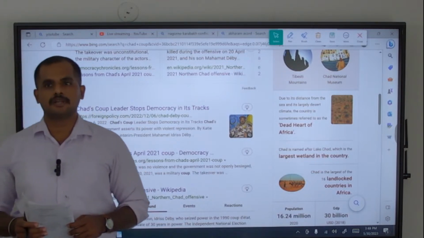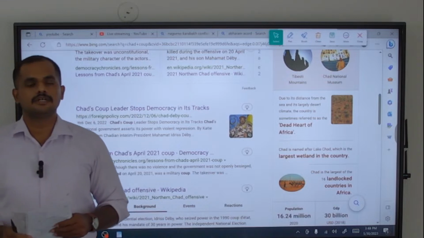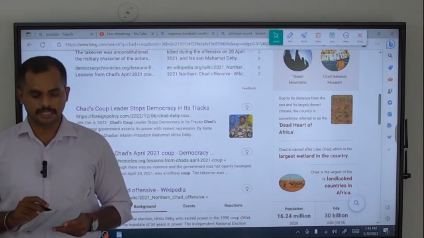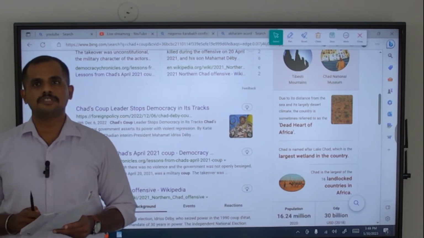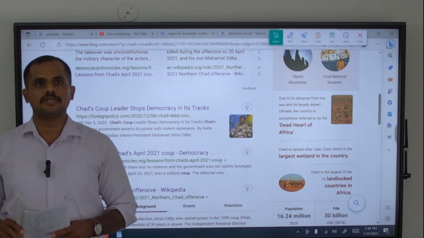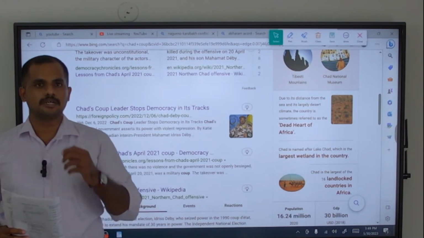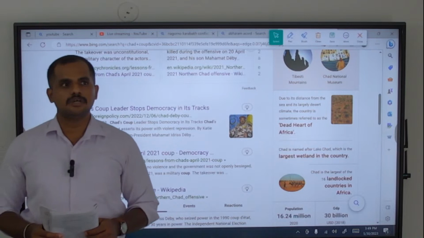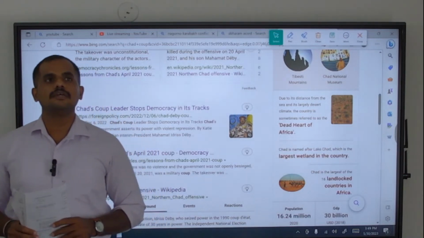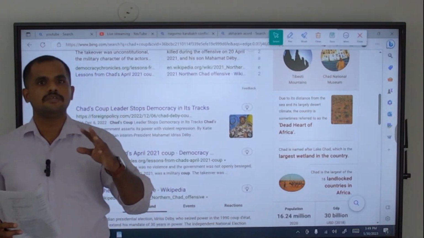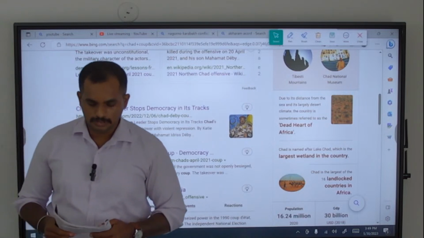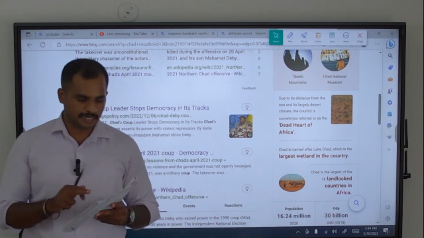That is, right after 2008, the G20 meet became a forum for the head of the state, that is the prime minister or the president of the countries, to meet and discuss different dimensions which are affecting the world economy. So statement 1 is correct.